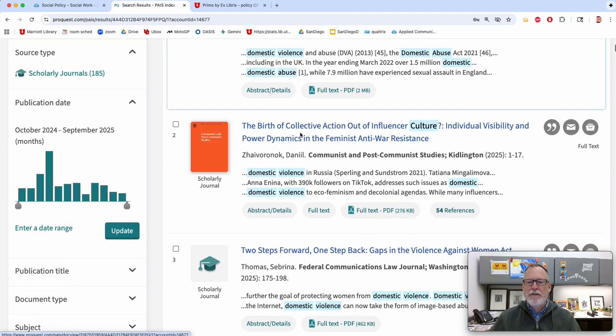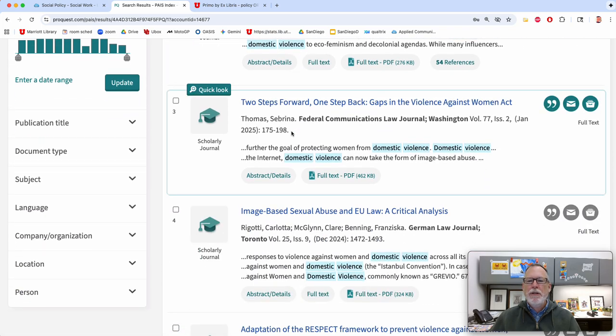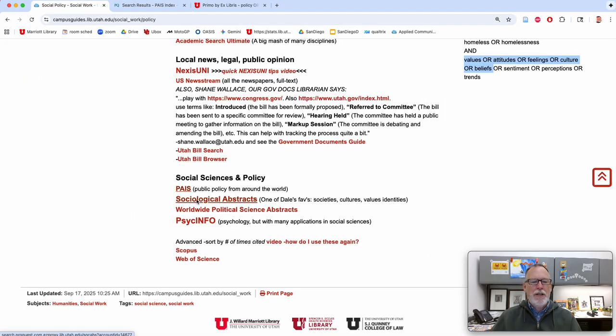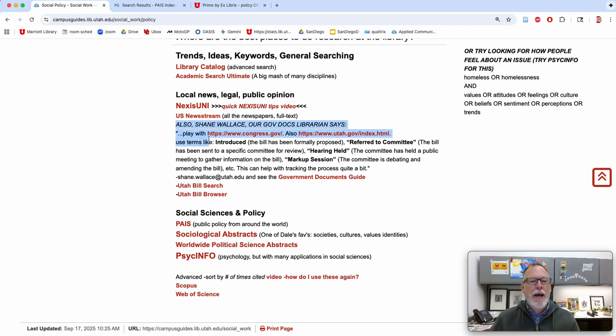So we get the effectiveness of interventions, influencer culture, and they're looking at particular bills, like the Violence Against Women Act. But if we did this same search in sociology, we'd get different results related to group psychology and society. Or if we went to PsycInfo, there would probably be a lot of individual or micro interventions. There are also some instructions here on how to use our government documents librarian to look up bills at the state level or the federal level. And Nexis Uni is pretty good for legal materials and newspapers.